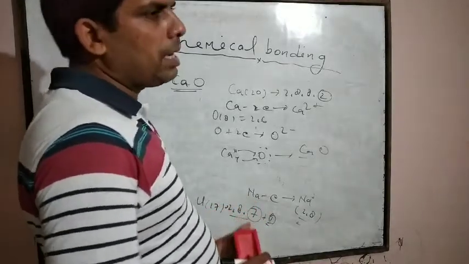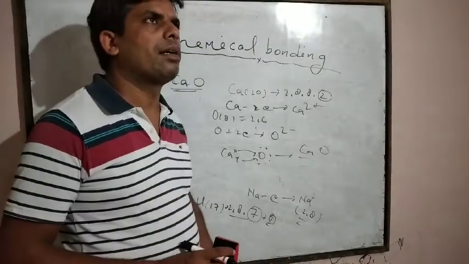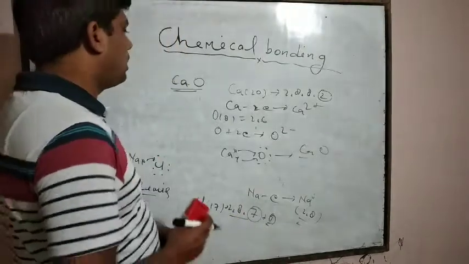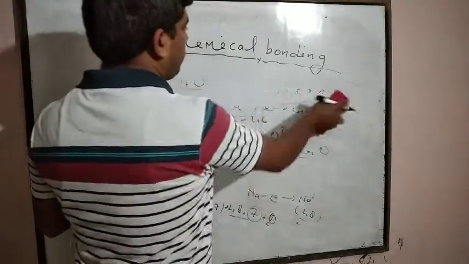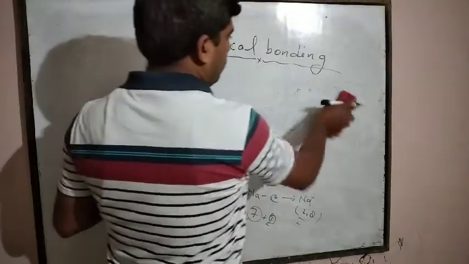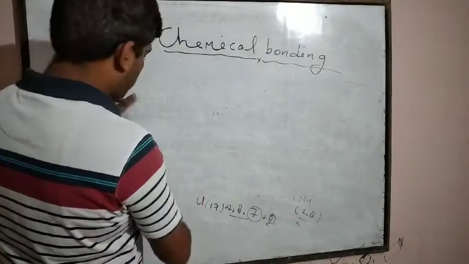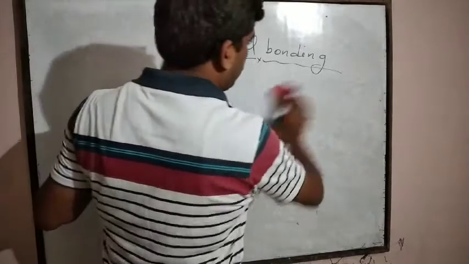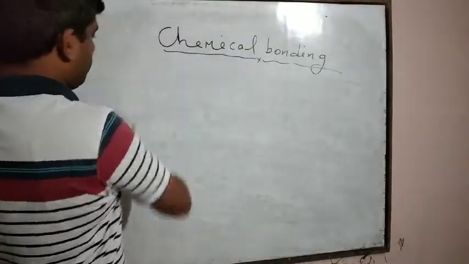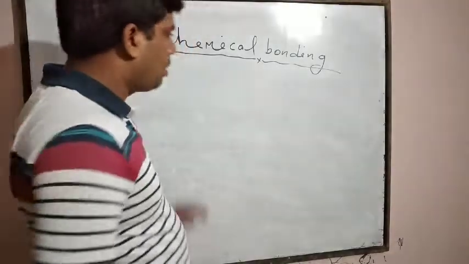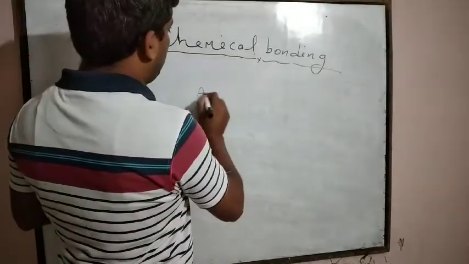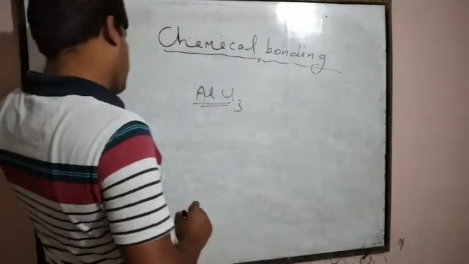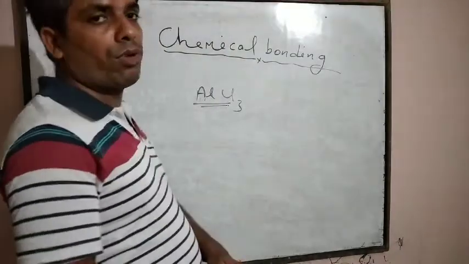Now, if another compound like aluminum trichloride, AlCl3, is taken, then what happens? In what way does the ionic bond formation take place between aluminum and chlorine?